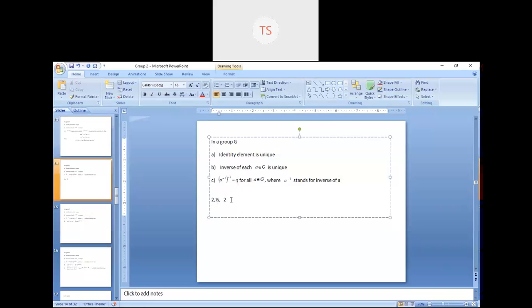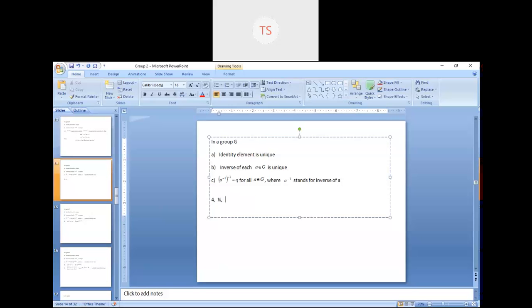This is one more important property of a group. That means if you take the double inverse of any element, you will get the same element. If you take the inverse of 4, you will get 1 by 4.